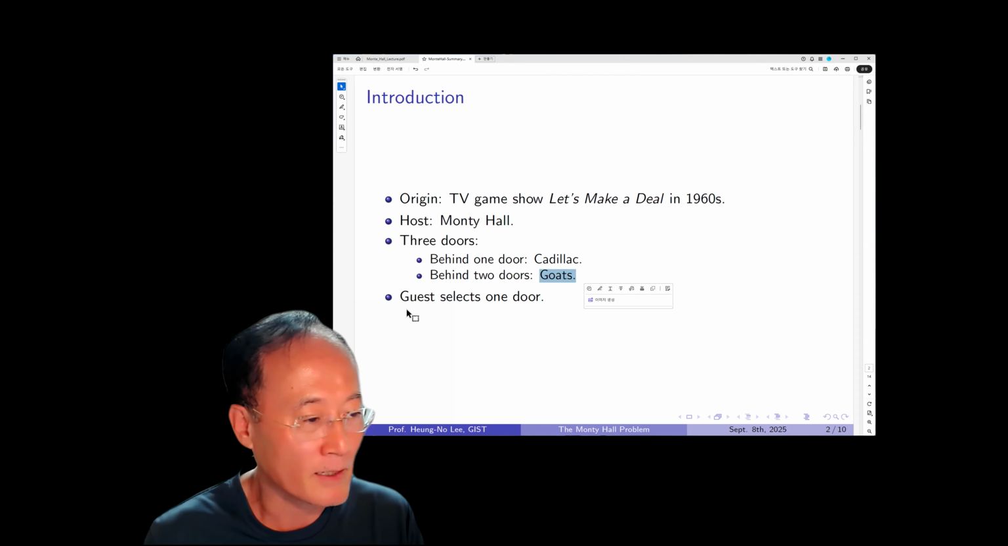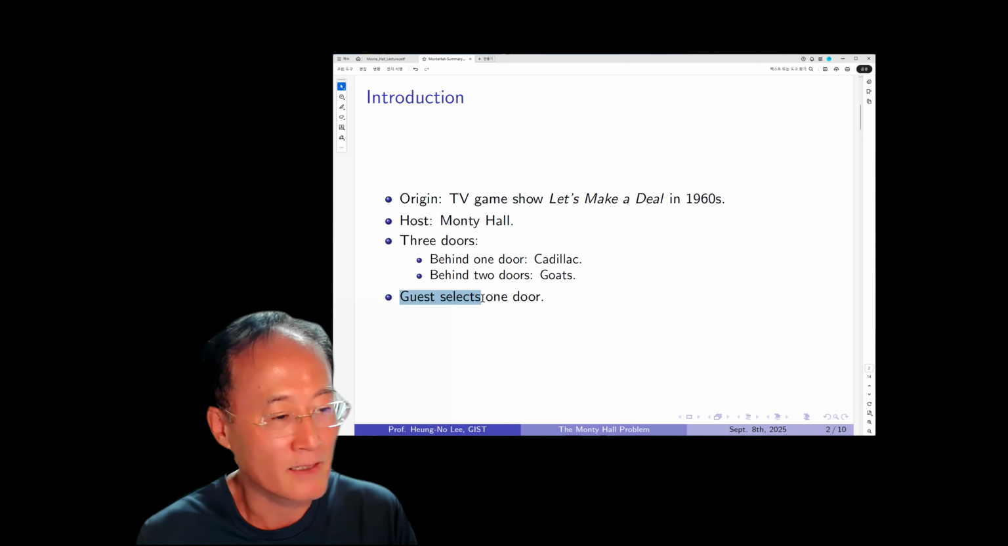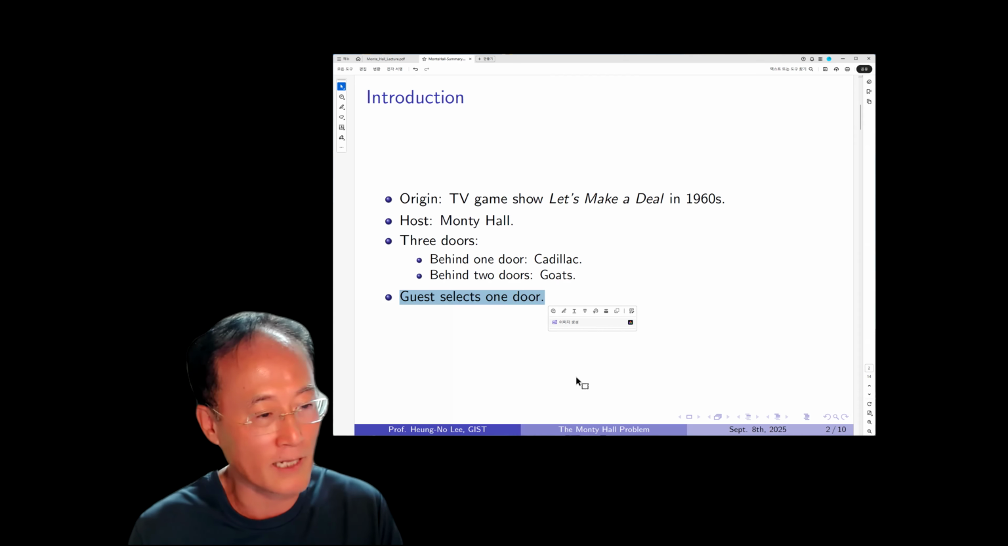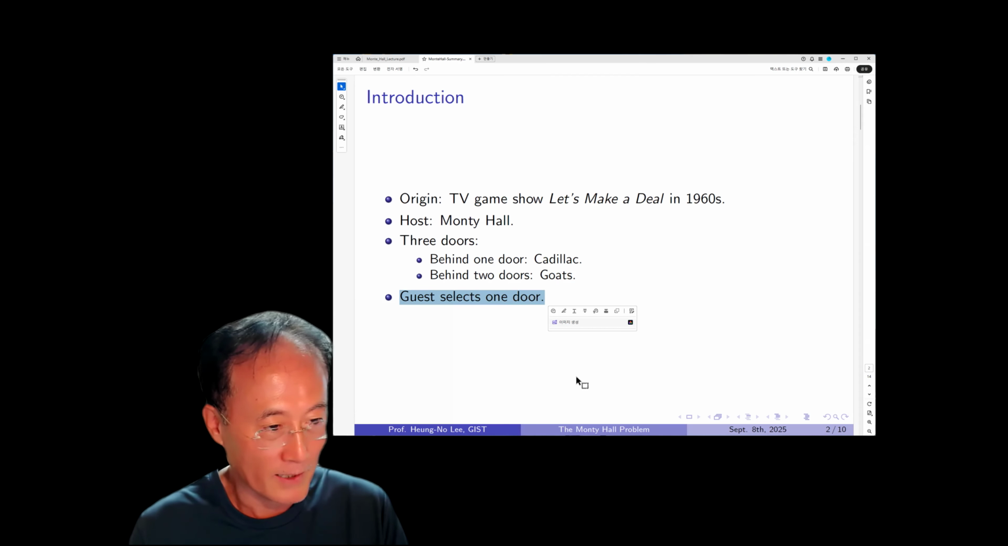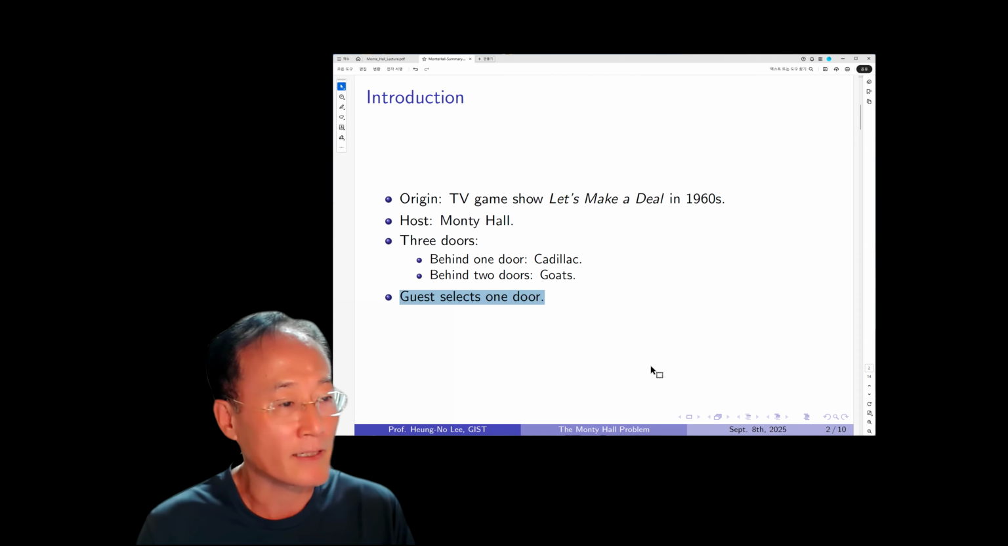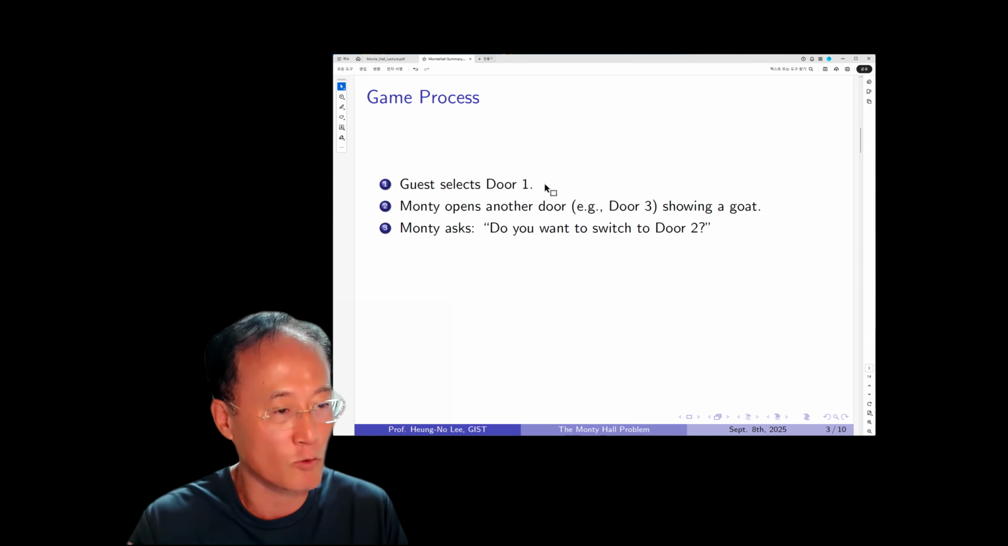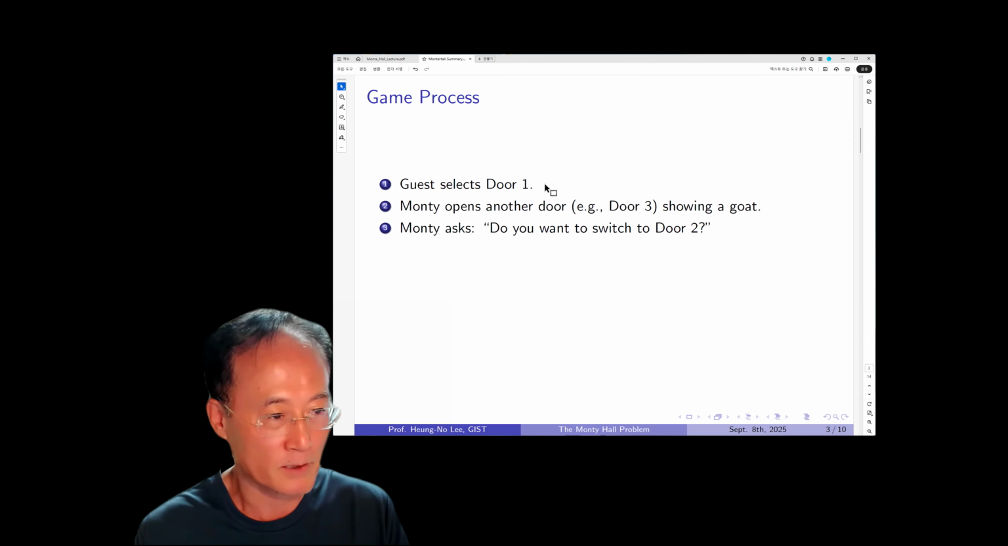Monty asks the guest to select one door, and the guest knows nothing about where the Cadillac is, so the guest has to make a random guess. And here is how the game progresses. The guest selects, for example, door number one, without loss of generality. He could have selected door two, but it would be the same story.